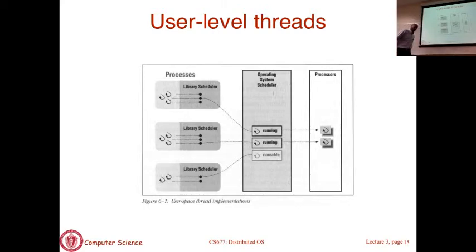Okay, so let me continue the discussion on threads. Basically, there are two types of threading packages that you can get. One is referred to as user level threads. The other one is kernel level. Again, this is somewhat of a recap, if you have done threading in undergrad classes, you probably know this already.